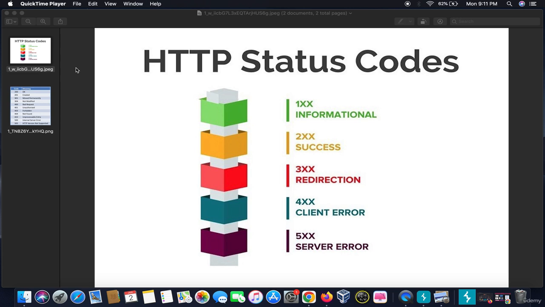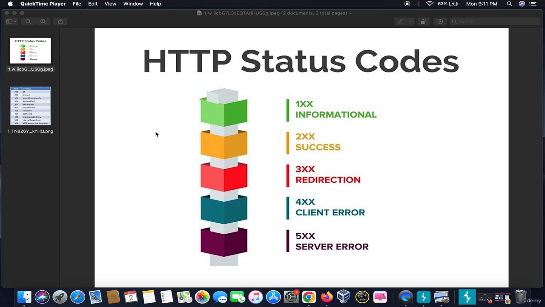In the previous video, we read about what an HTTP request is, how it works, and what response it actually gives. So, on passing an HTTP request, the response from the web server can be of basically five major types. The 1XX, the 100 series, belongs to the informational status codes. The 2XX series represents the success or validation of the HTTP request. The 300 series represents the redirection of the website. The 400 series denotes the client error, and the 500 series denotes the server error.